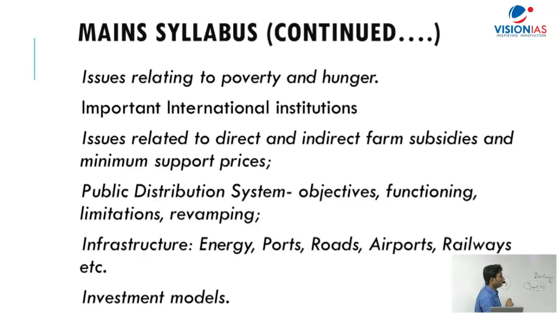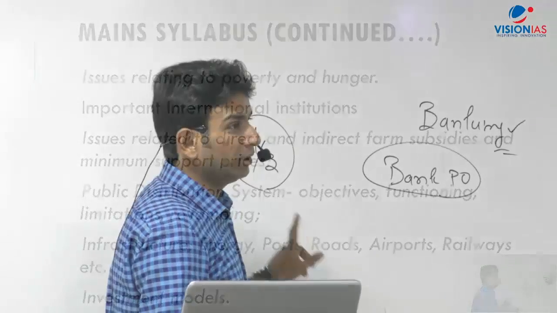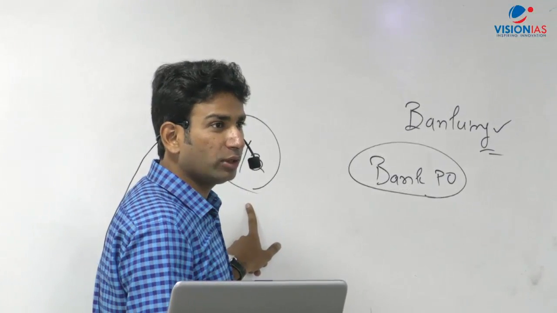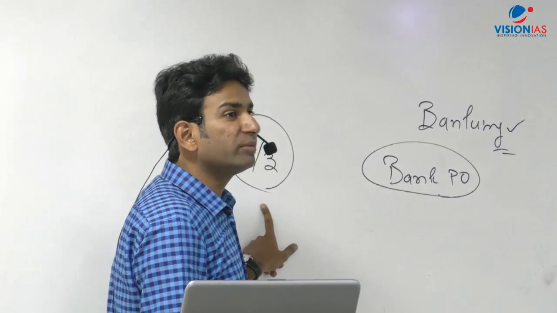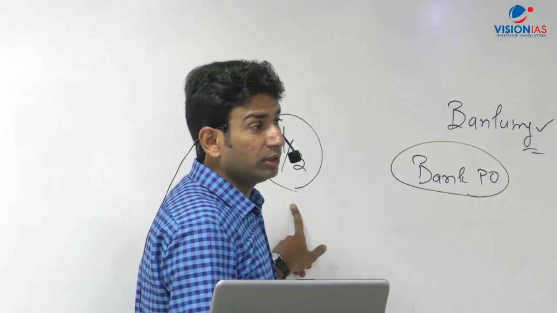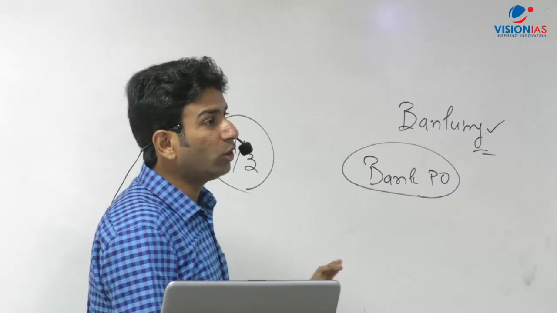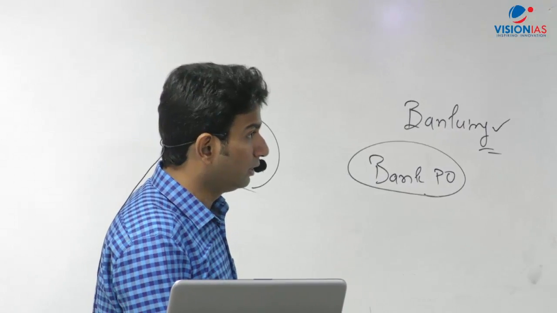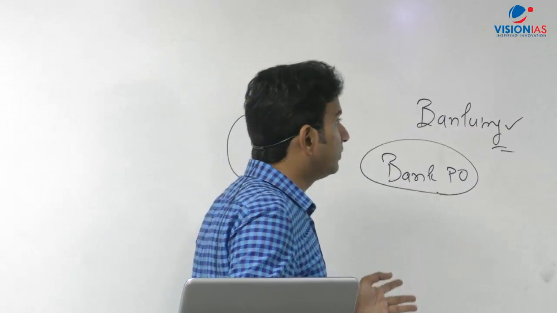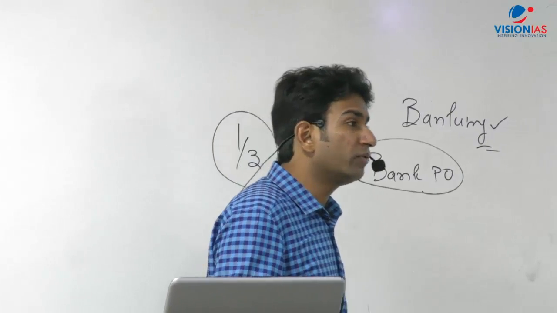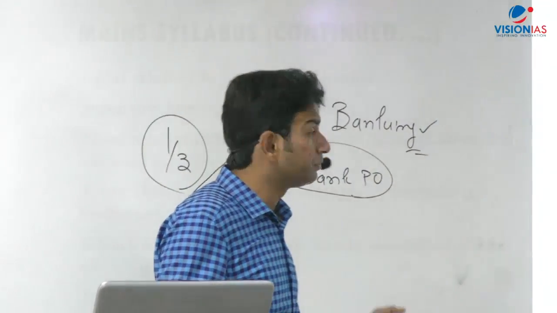At the global level, every third poor person lives where? In India. What do you think? Is it right or not? So that is a statement given by the World Bank. Okay, so they have their way of defining poverty. So you'll get to know on what basis they are saying this kind of thing. So this topic, poverty and hunger, is also very important from the essay point of view.